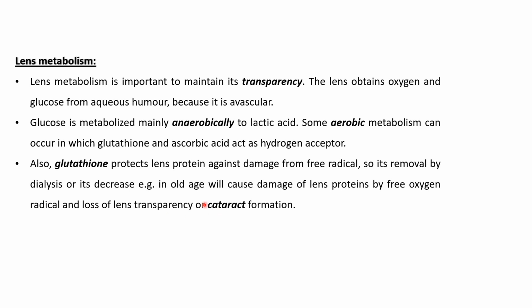So the lens obtains its oxygen and glucose from the aqueous. Most of the metabolism is anaerobic. Some energy is obtained from the aerobic oxidation of glucose. It needs a high concentration of glutathione and ascorbic acid to maintain its transparency. Cataract can occur with oxidative stress and oxidation of the proteins present in the lens.